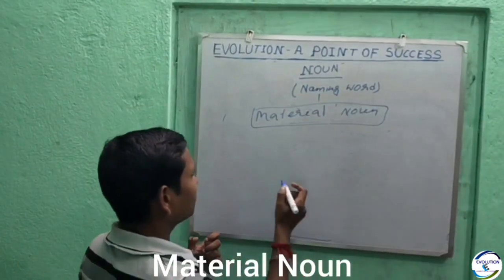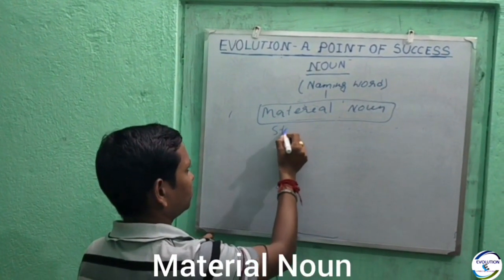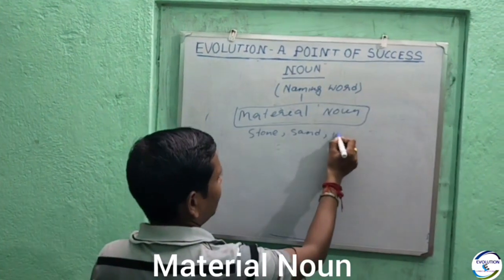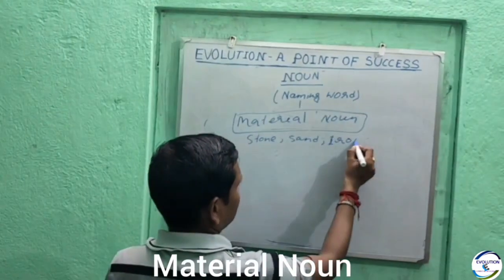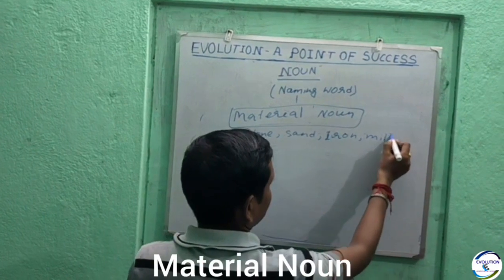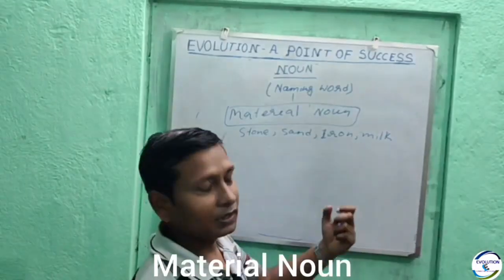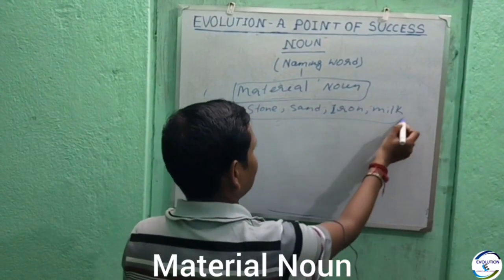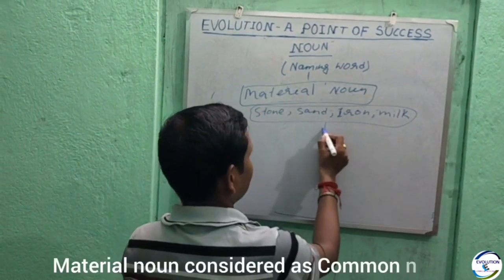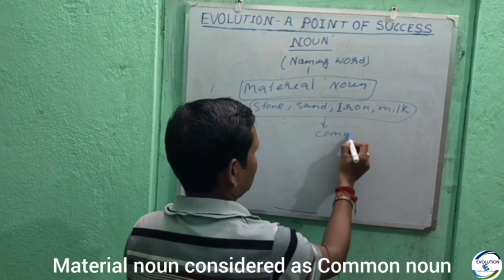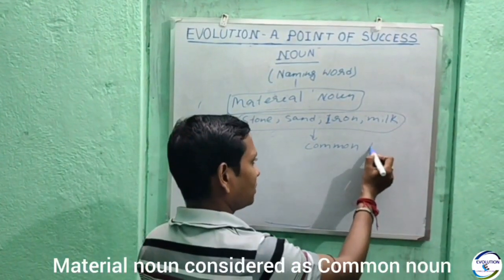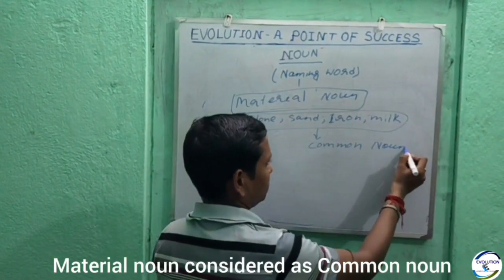Material nouns are those like stone, sand, iron, milk. But nowadays, material nouns like these are considered as common noun.